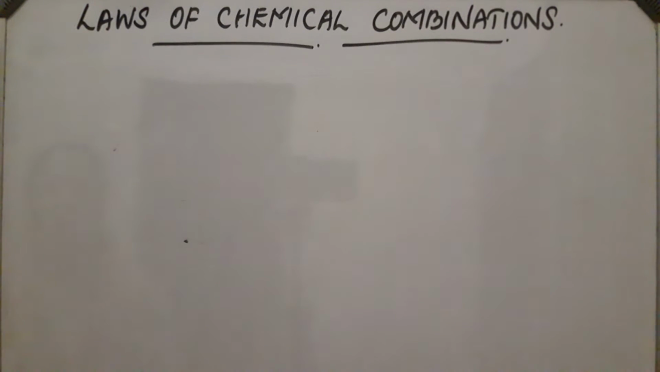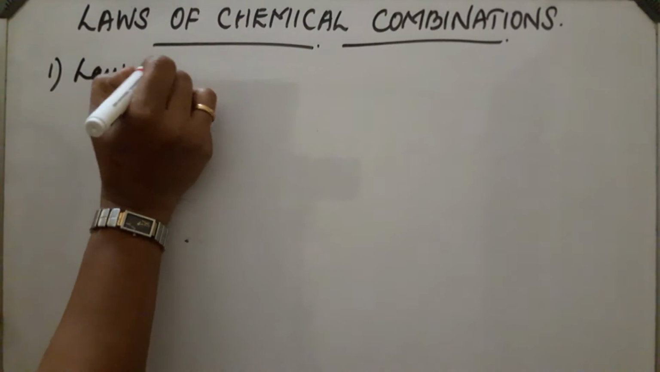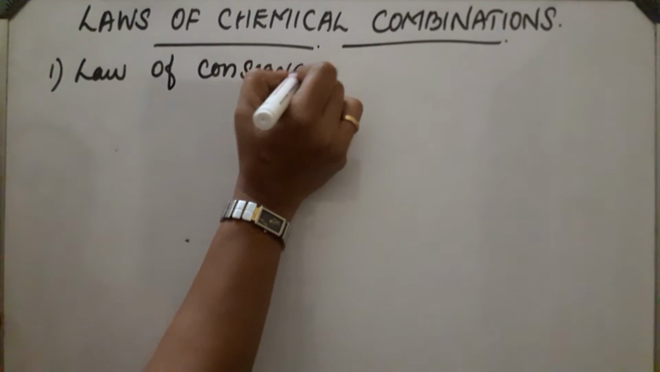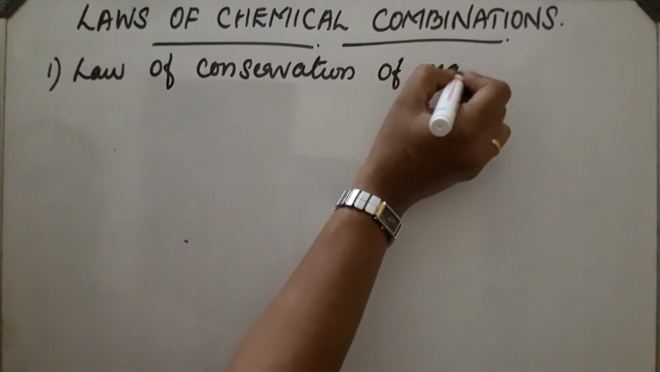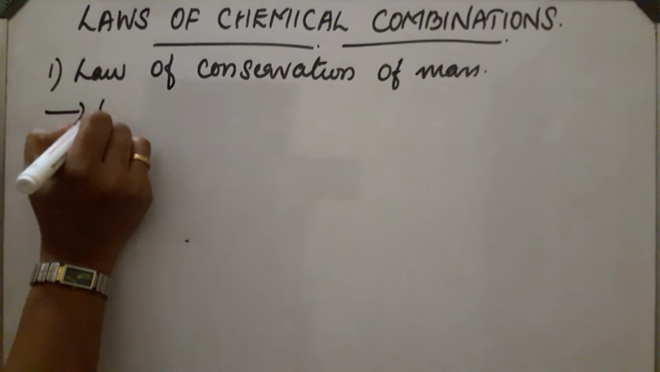Laws of chemical combinations. There are certain laws that govern chemical reactions. First law is the law of conservation of mass. This law was postulated by Antoine Lavoisier.